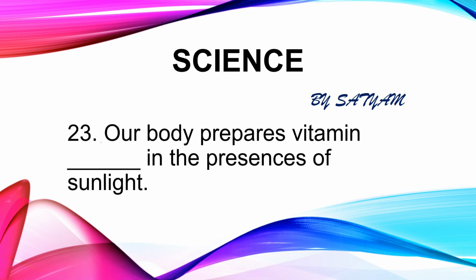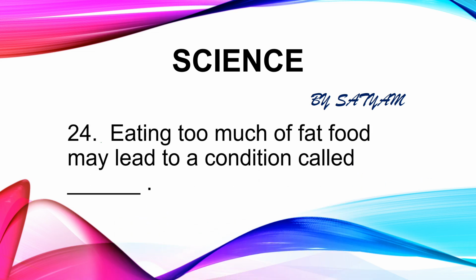The next question is, our body prepares vitamin dash in presence of sunlight. The answer is vitamin D. Vitamin D was discovered in 1920. It helps to cure rickets, a painful childhood bone disease. The next question is, eating too much fatty food may lead to a condition called dash. The answer is obesity.